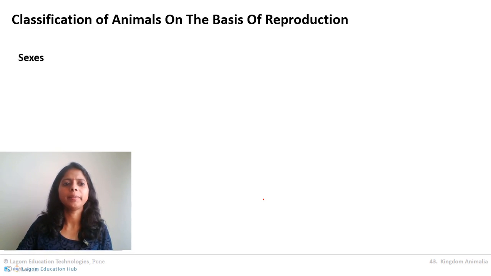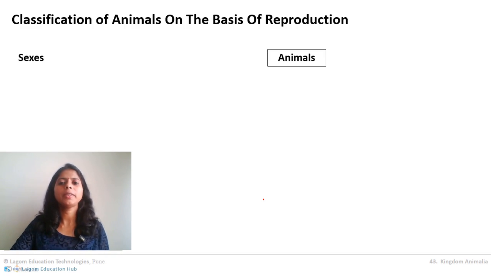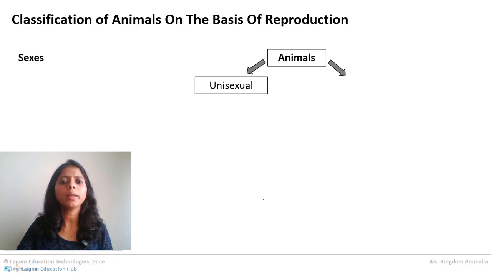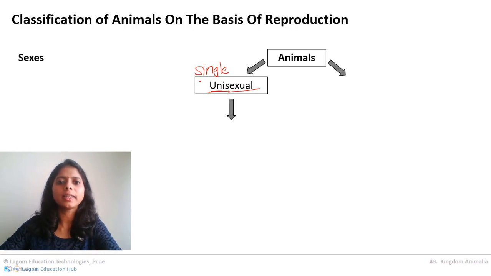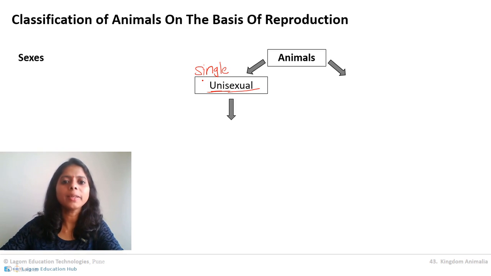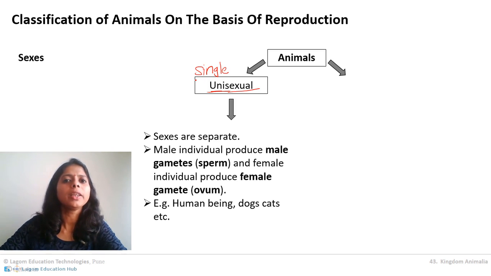So let's begin. First, on the basis of sexes in animals, there are two types of animals. One are called unisexuals. Uni means single. Sexual means in a single organism a single sex is present. One organism, one sex. That will be unisexual.